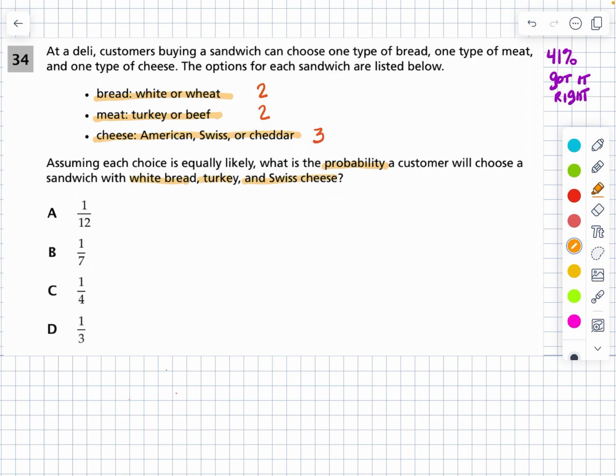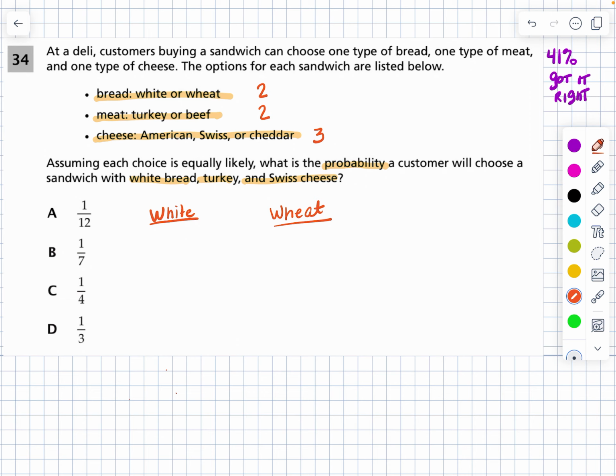Okay, so one way we can look at this is to create a tree of all the different options that we have. At the top of the tree, we're going to put the bread type. So we're going to put white here, and then we're going to put wheat here. You can think about this as putting your hand in a container.